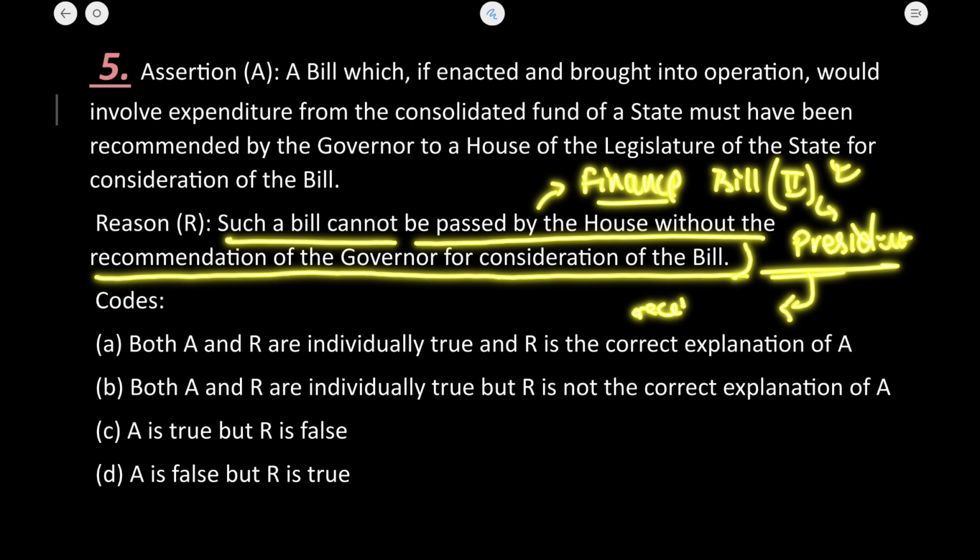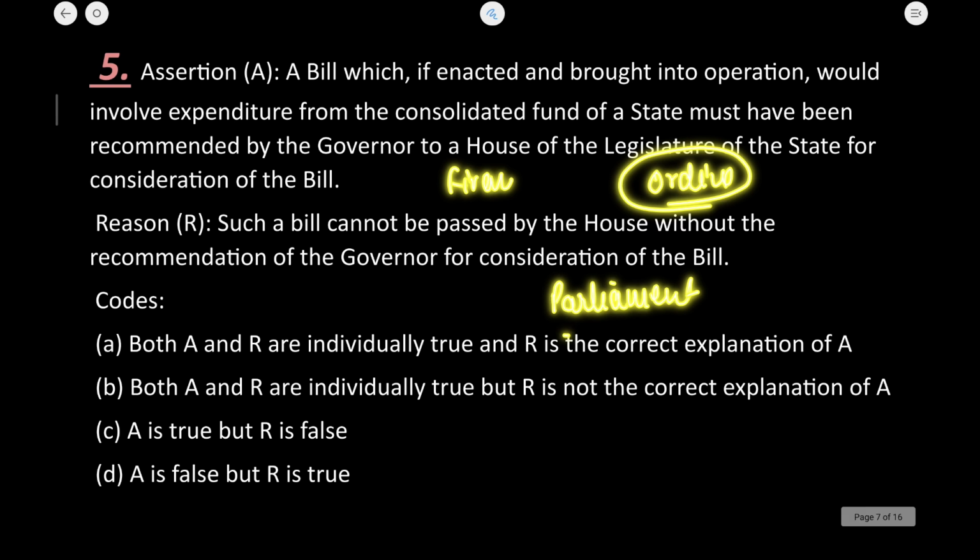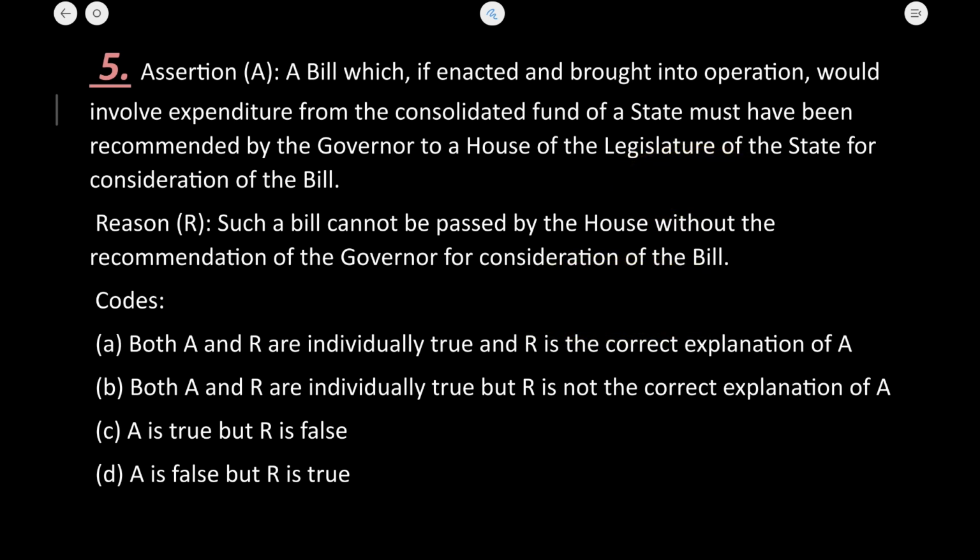Okay, if the president or the governor in this case will not recommend the bill, then the house cannot pass that bill. So this is related to the finance bill, not ordinary bill. If you want more clarity on this topic, I would sincerely recommend you to first watch the parliament chapter and then solve this chapter. Most of the things will be clear for you then. Okay, so A is the correct answer here.